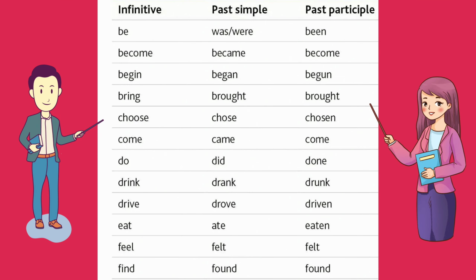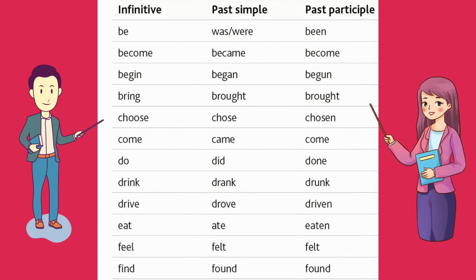So first of all, we'll understand what are the three forms of verb. The first one is infinitive, the second one is past simple, and the third one is past participle. Alright, so let's dive into it and see the words. The first word that we have here is be. Now be is the infinitive form. Its past simple form is was or were, and its past participle form is been. Alright, be, was, were, and been.